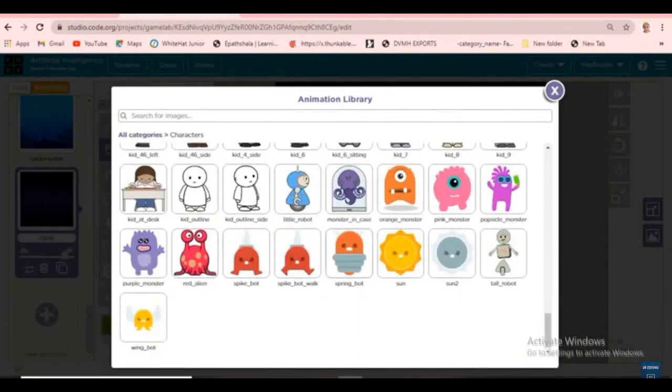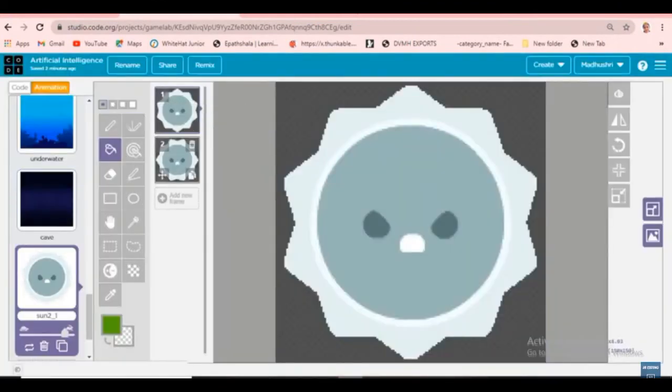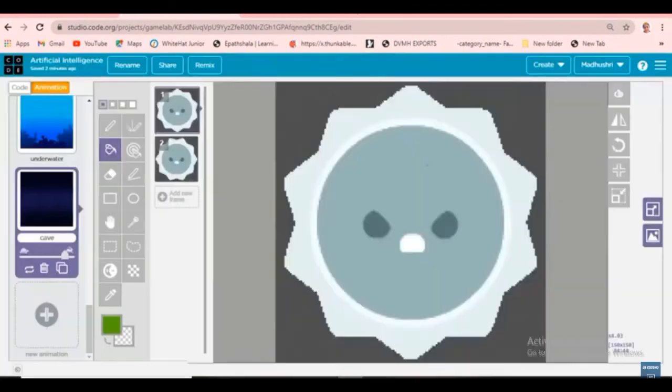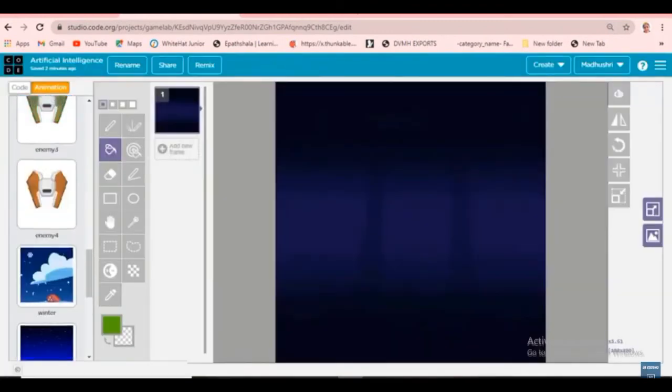Look, so cute. So it's finished like this. See, one is like this, one is like this. See, it will run like this only.